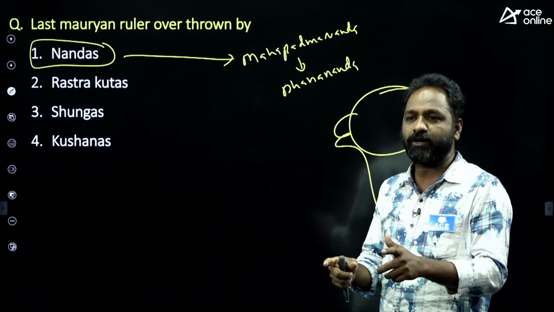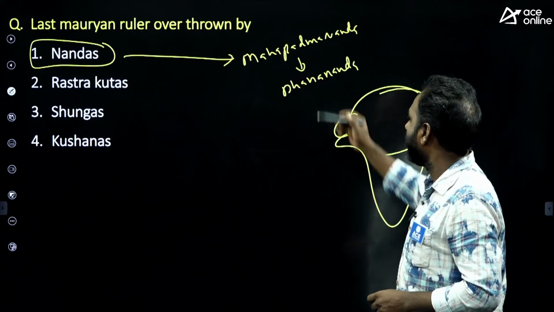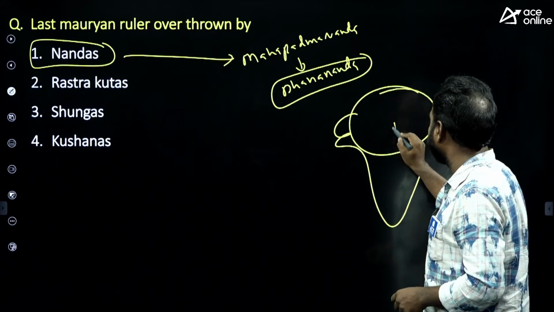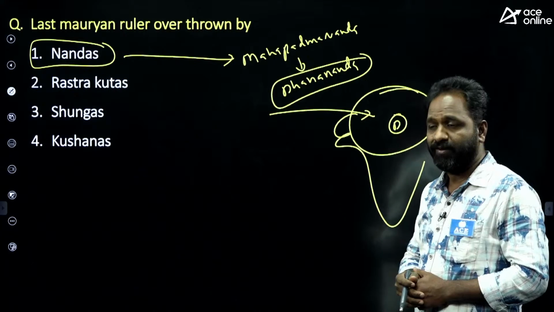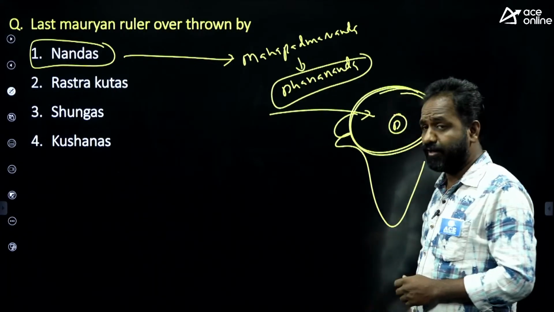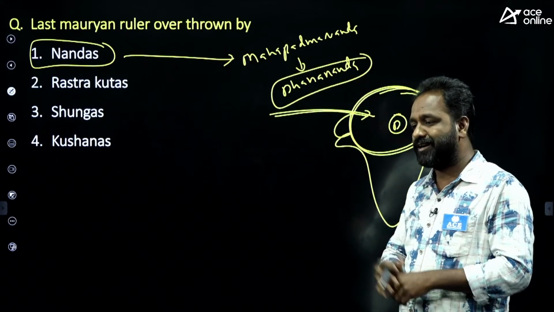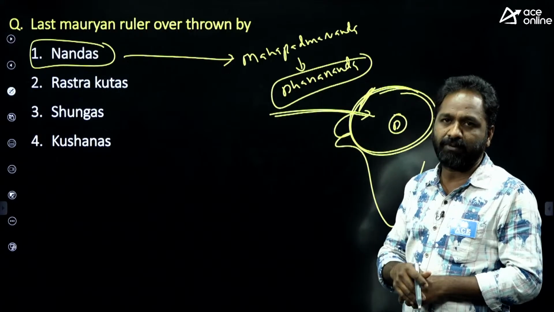Mahapadmananda was the first emperor of India, who for the first time built an empire, meaning a big kingdom. When Dhanananda ruled North India, Alexander invaded India. Of course, Alexander did not really invade; he came to the border of India and went back.